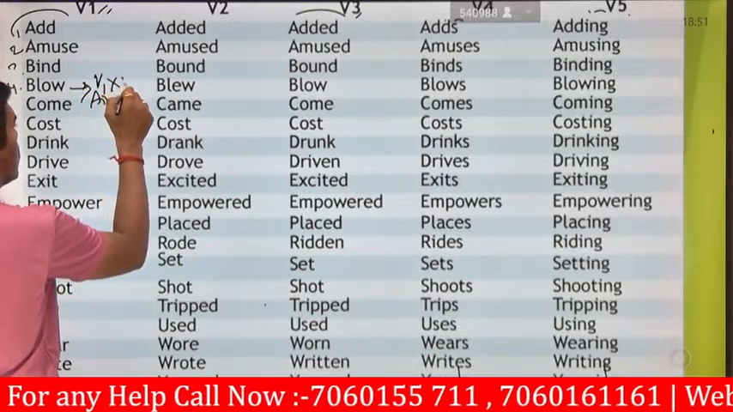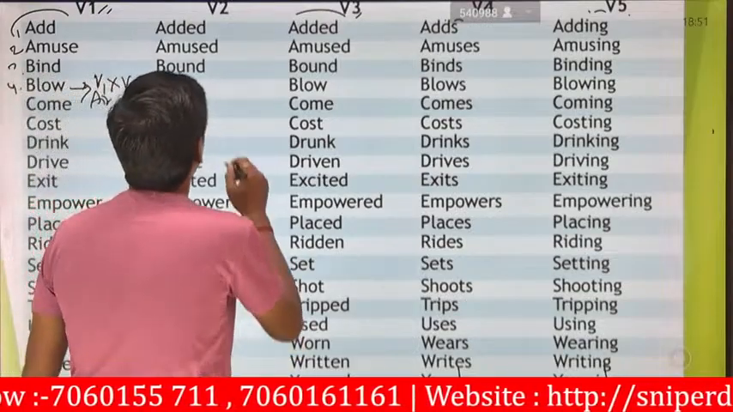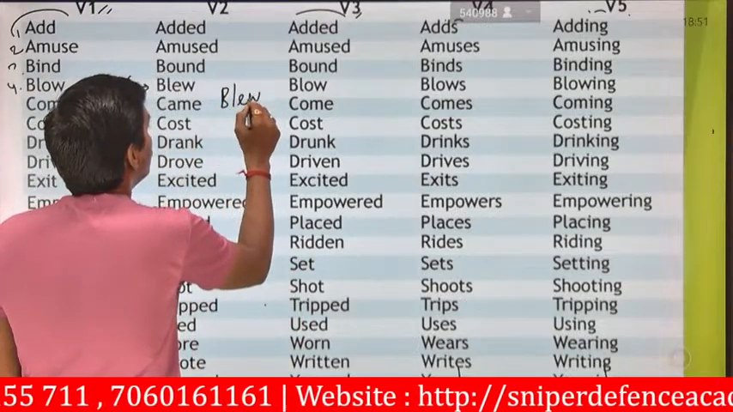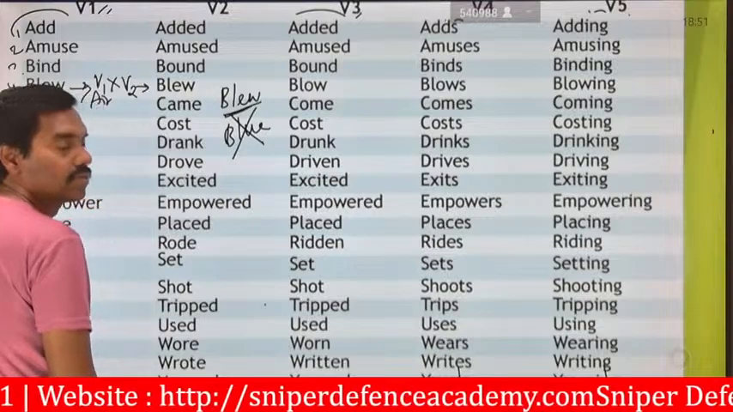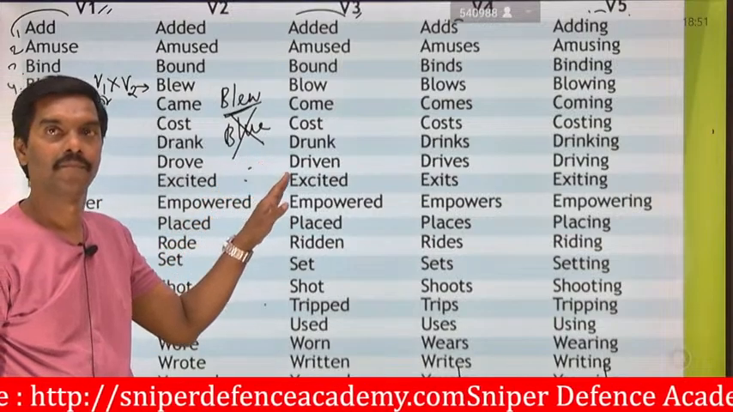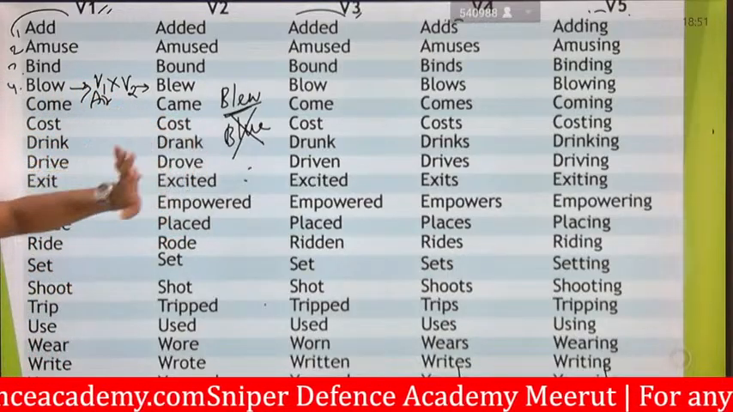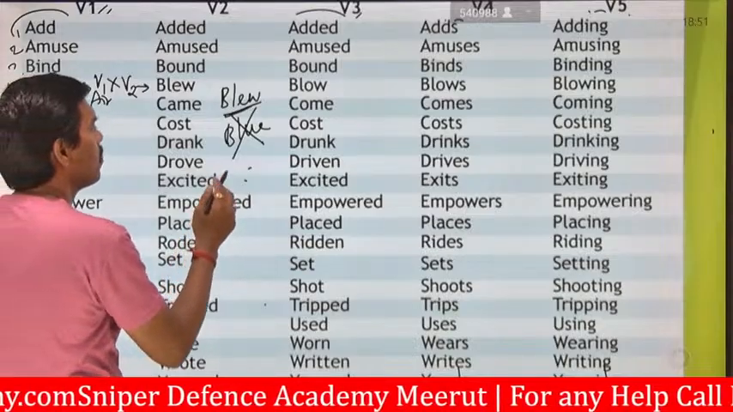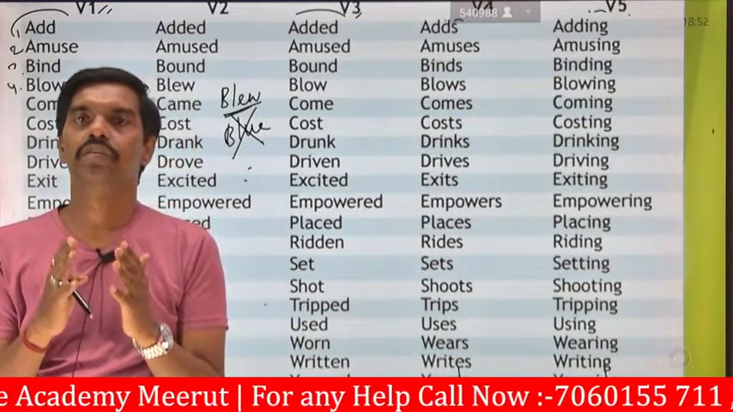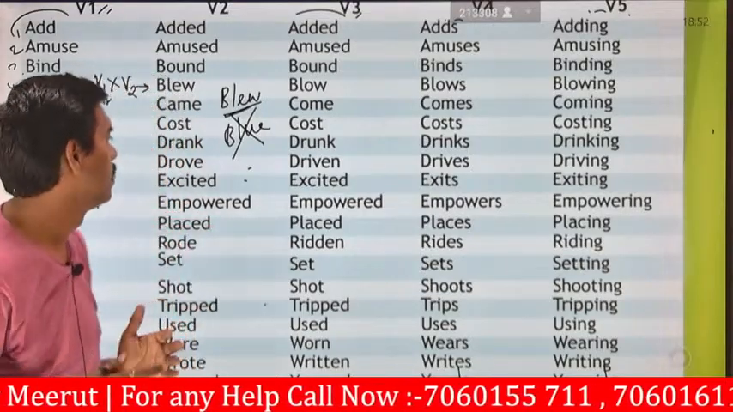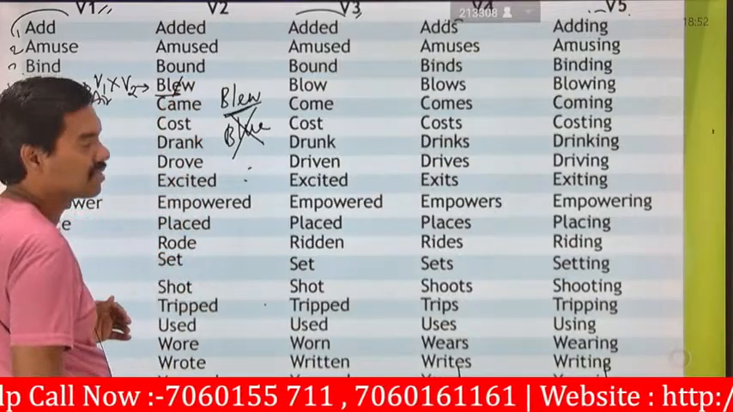V1 will be transferred to V2, which is said to be blew. Blow will be replaced in terms of blew, B-L-E-W. Don't think this is blue. That blue is wrong, that is the color. Here, blow will always be replaced with blew. The pronunciation is the same, but the style of speaking and the meaning are different. E will sometimes remain silent.